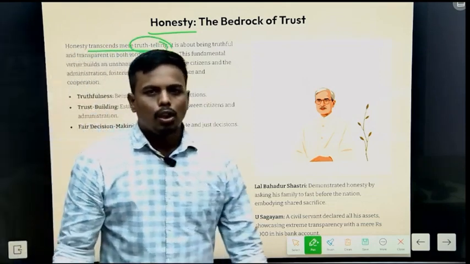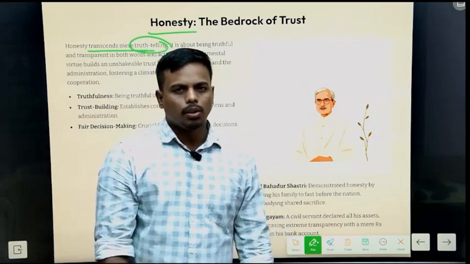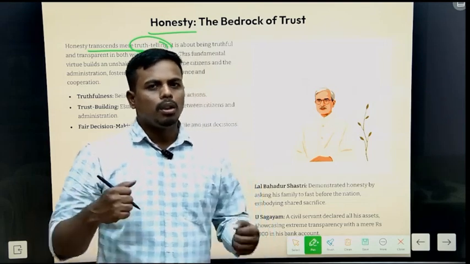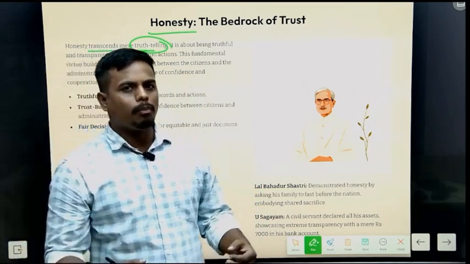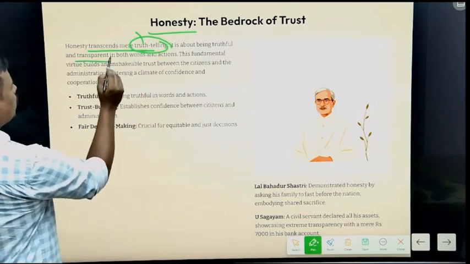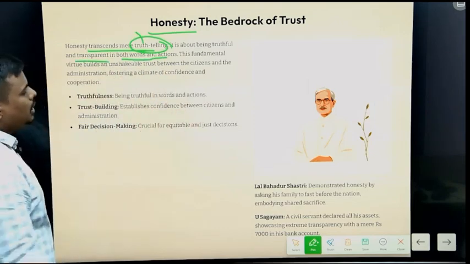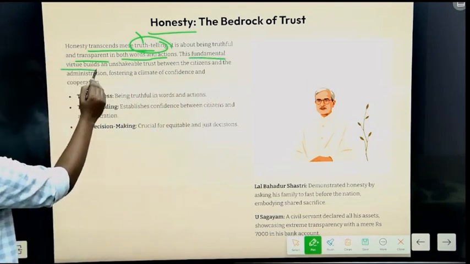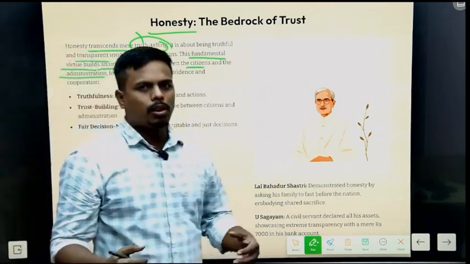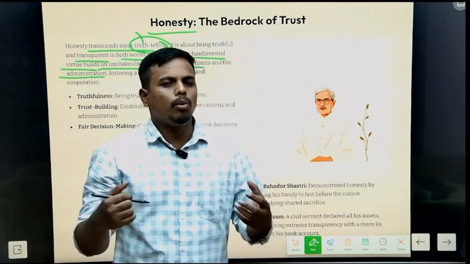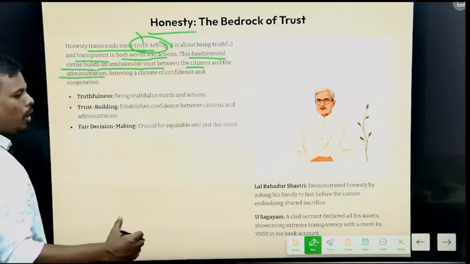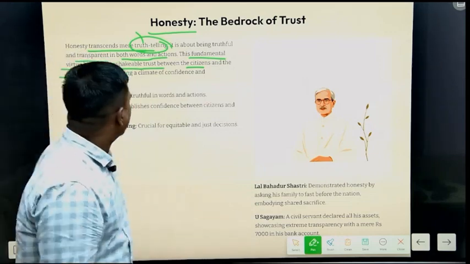That means whatever the situation is, you have to do the right thing, you have to be transparent, you have to maintain the decorum of being honest, of truth telling, and be transparent in both words and action. This fundamental virtue builds an unshakable trust between the citizen and the administration. The more honest you are, the more you will gain the trust of the citizens that you are a good officer or a good civil servant.